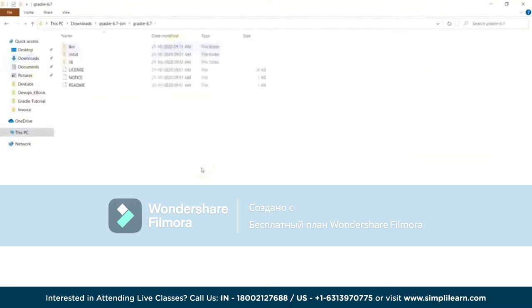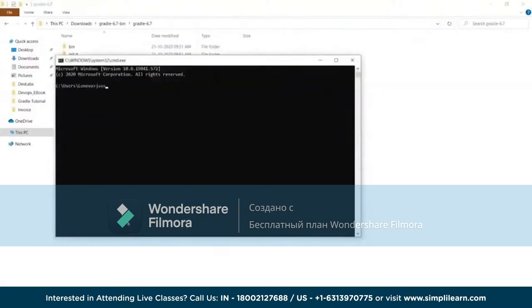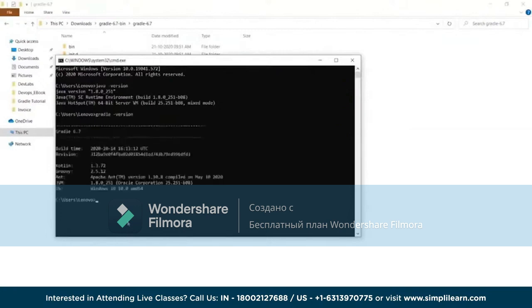Meanwhile it's extracting all the executables and all those things. It will help us to understand how the whole build process or how the build tools can be integrated over there. Once the extraction is done, you have to run cmd, java -version to check the version of Java, and then gradle -version is what you're going to see. Check the version of the Gradle which is installed, and now you can see that it says 6.7 version is installed over here. So that's the way we are going to have the Gradle installation performed on our system.